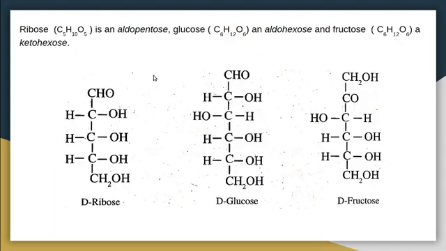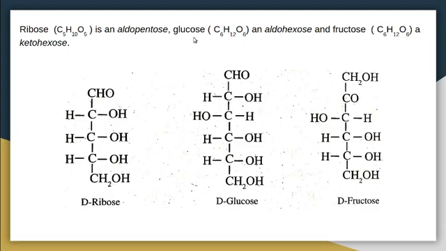So these are some fundamental ideas about monosaccharides. Here you can see some examples of monosaccharide molecules. Ribose, formula C5H10O5, is an aldopentose. This is the structure of ribose. Aldo means it contains an aldehyde group, and pentose means it contains 5 carbon atoms: 1, 2, 3, 4, 5.